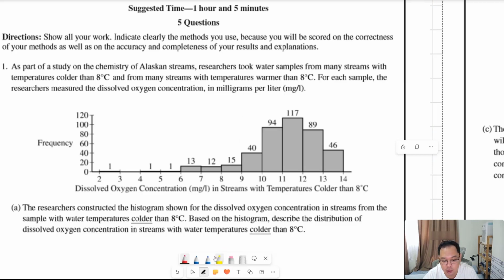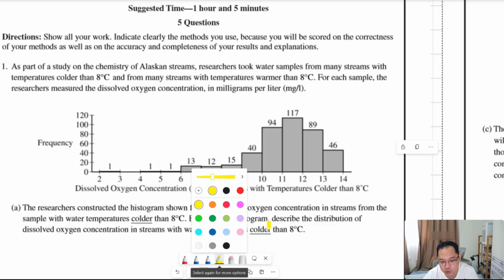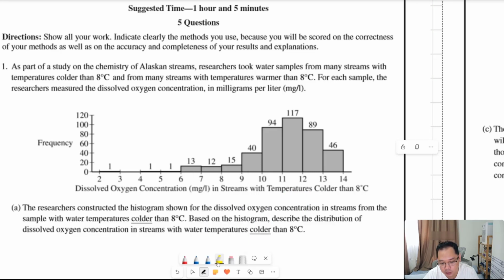Note that the histogram is for temperatures colder than 8 degrees Celsius. The researchers constructed the histogram shown for the dissolved oxygen concentration in streams from the sample with water temperatures colder than 8 degrees. Based on the histogram, describe the distribution of dissolved oxygen concentration in streams with water temperatures colder than 8 degrees.